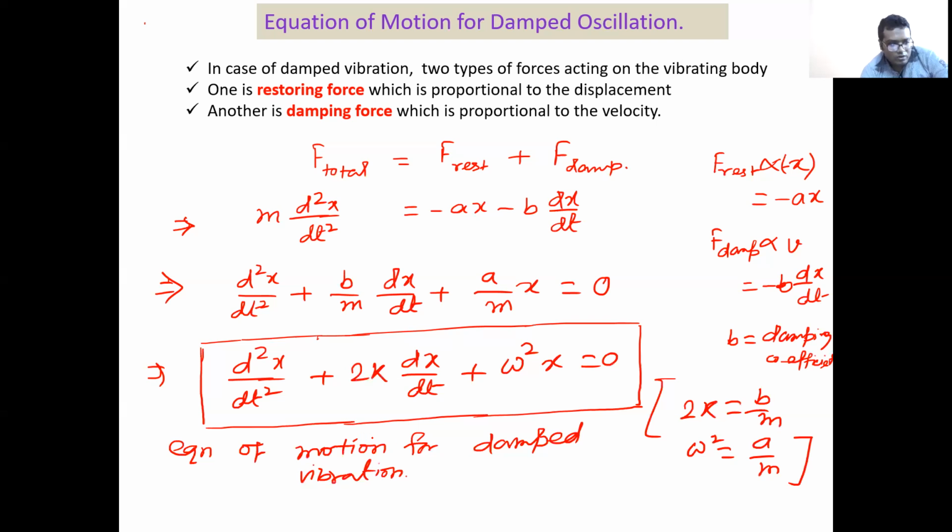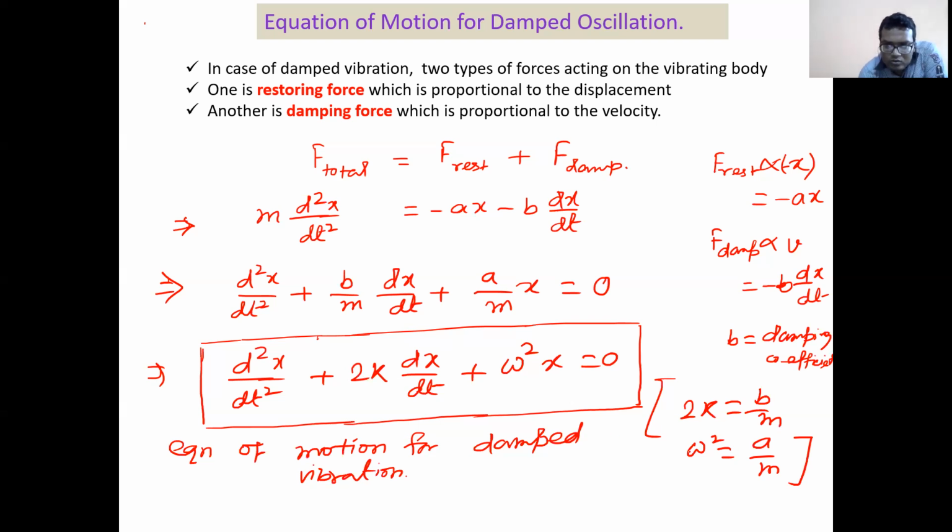So what we have included here: for simple harmonic motion, that is the only term. For damped oscillation, an extra term arises due to the damping, and this damping force is proportional to velocity, so that's why dx/dt, and ultimately we have reached this equation. So this is the differential equation of motion of damped harmonic oscillation, right?